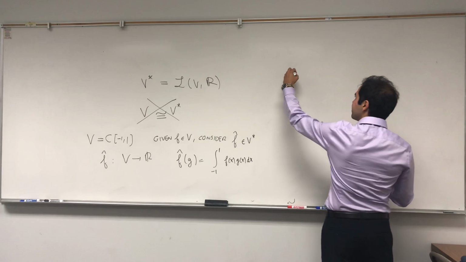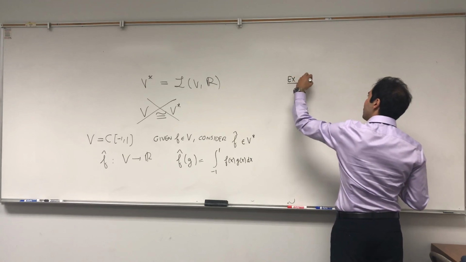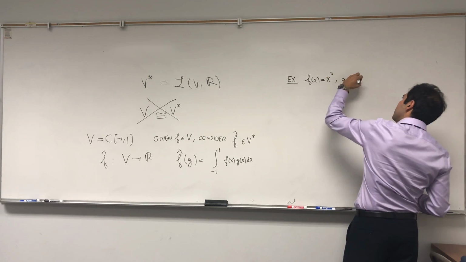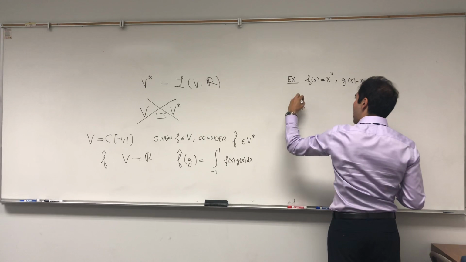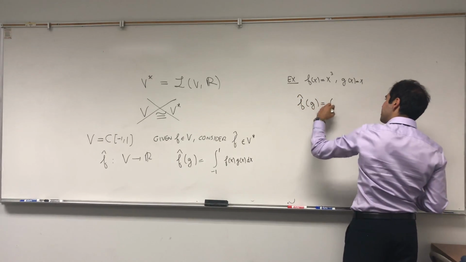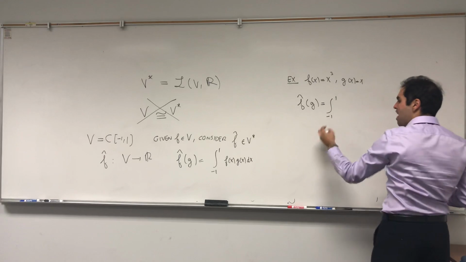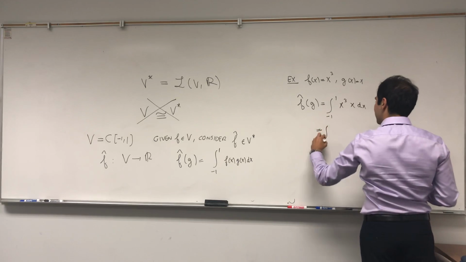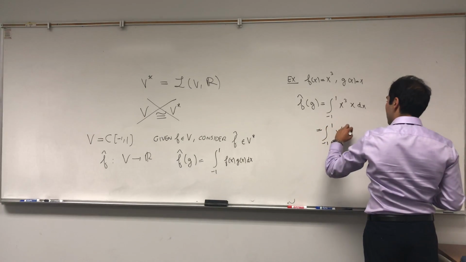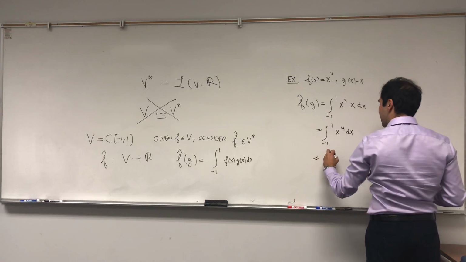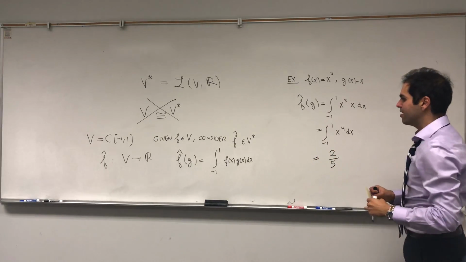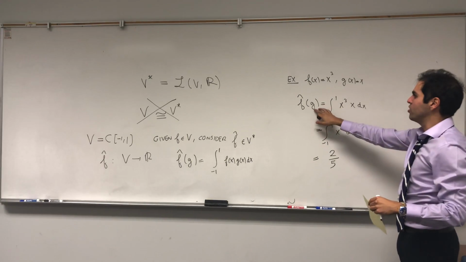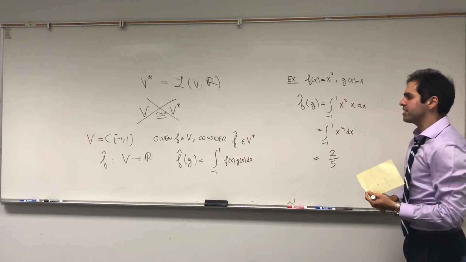And let me give you a little example. Suppose f of x equals x cubed, g of x equals x, then f hat of g is the integral from -1 to 1 of f of x times g of x, so x cubed times x dx, and that's the integral from -1 to 1 of x to the 4th dx, and you can calculate it to be 2/5. So just to show you, for every f, it's a linear functional. It takes a function as the input and spits out a real number.